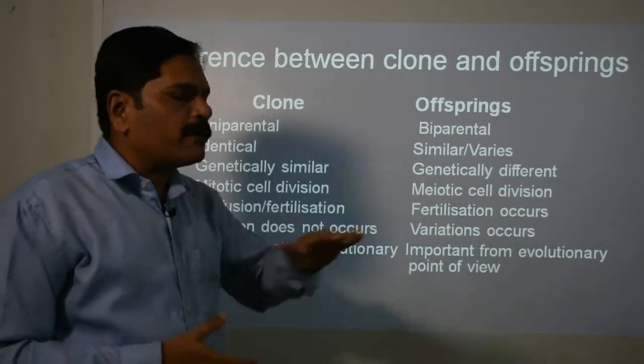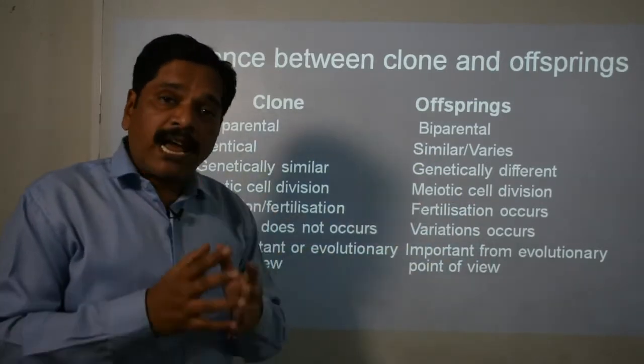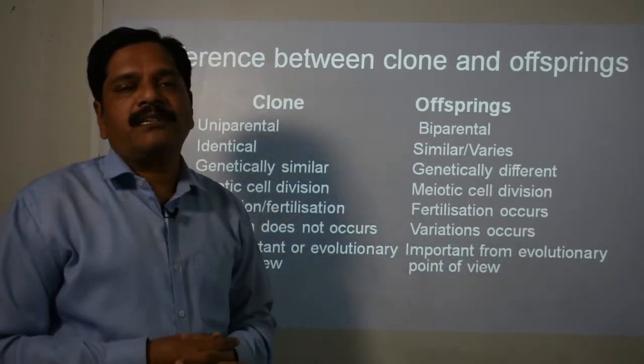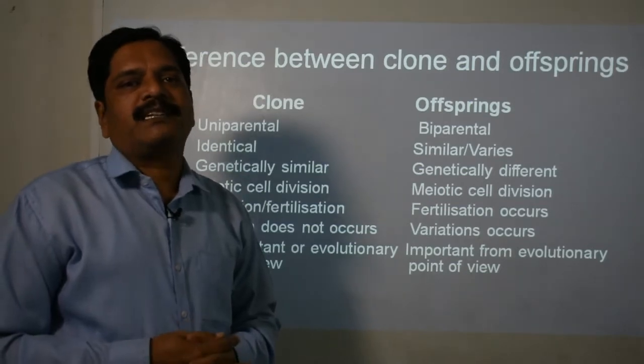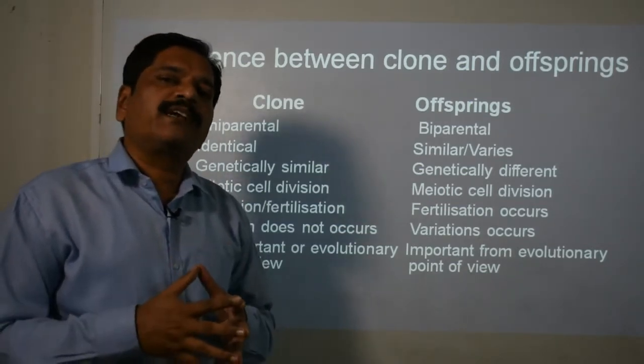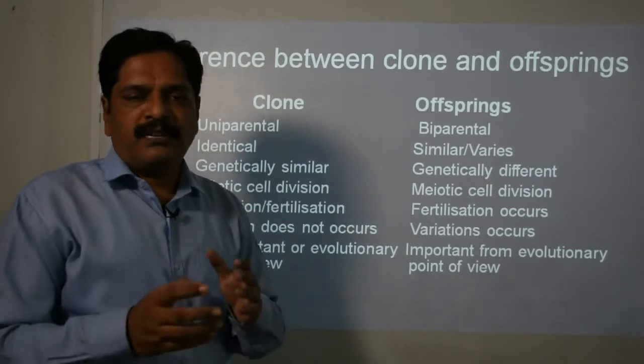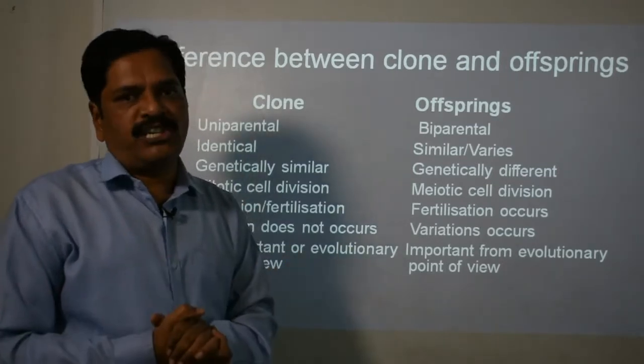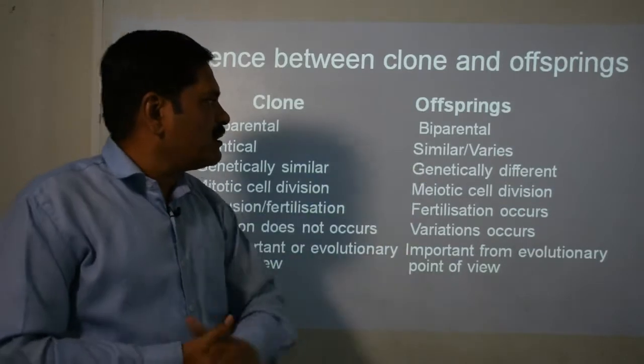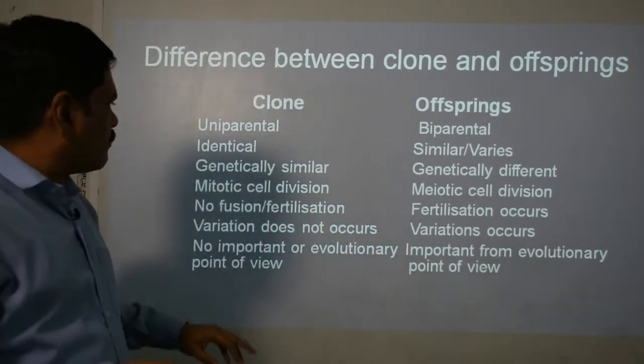While in the development of offspring, at the time of formation of the gametes, there is meiotic cell division, and during meiotic cell division, because of the crossing over of chromosomes, some characters change, and they are responsible for bringing differences among the offspring.